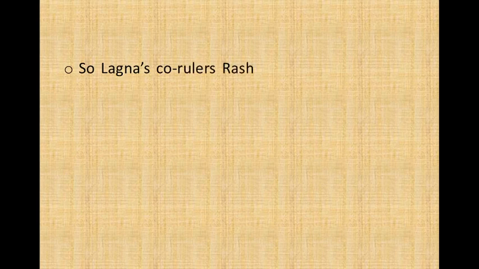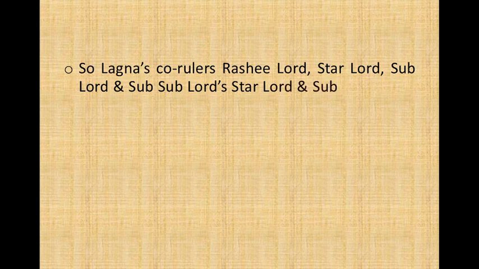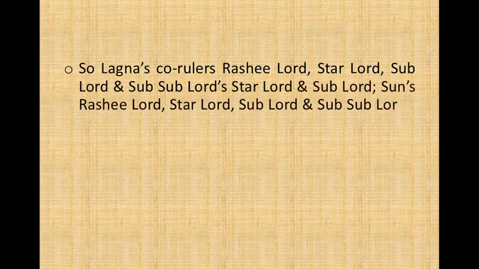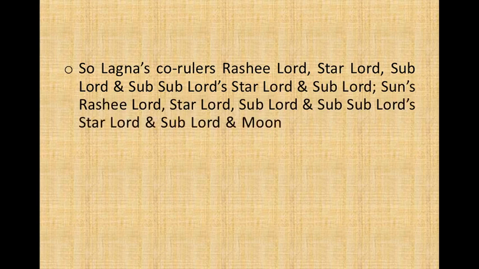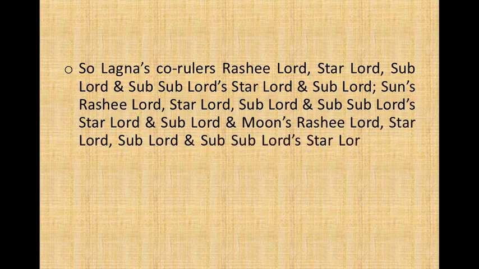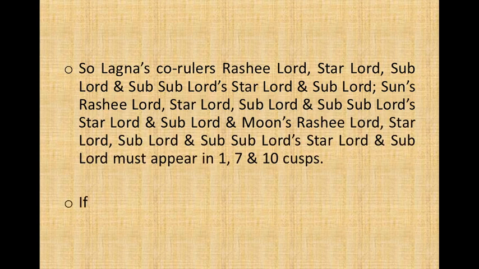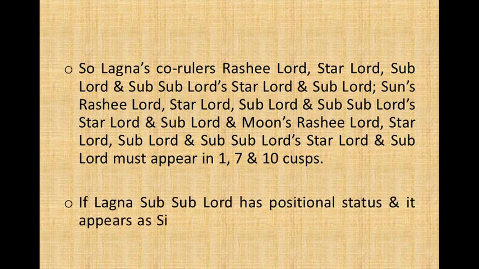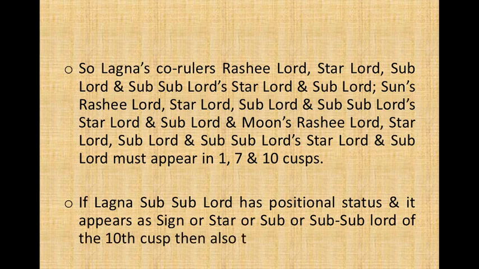So Lagna's co-rulers, Rashi Lord, Star Lord, Sublord and Subsublord, Star Lord and Sublord, Sun's Rashi Lord, Star Lord, Sublord and Subsublord, Star Lord and Sublord, and Moon's Rashi Lord, Star Lord, Sublord and Subsublords, Star Lord and Sublord must appear in 1, 7 and 10 cusps. If Lagna's sublord has positional status and it appears as sign or star or subsublord of the 10th cusp, then also the condition is satisfied.